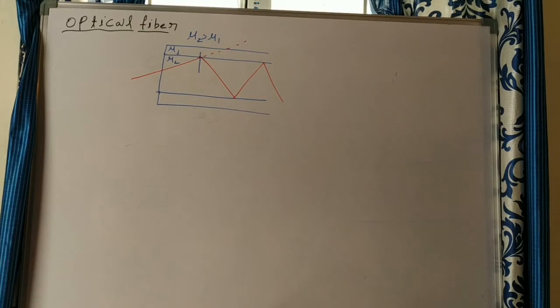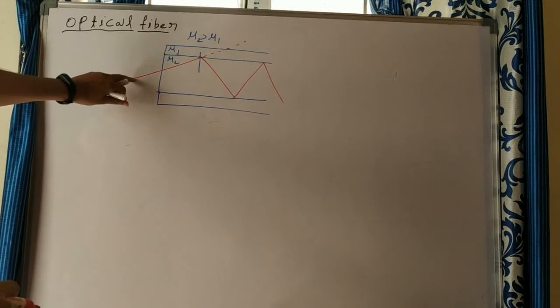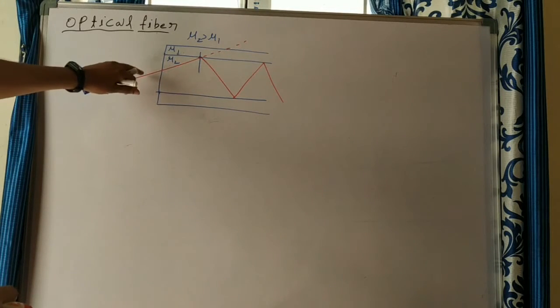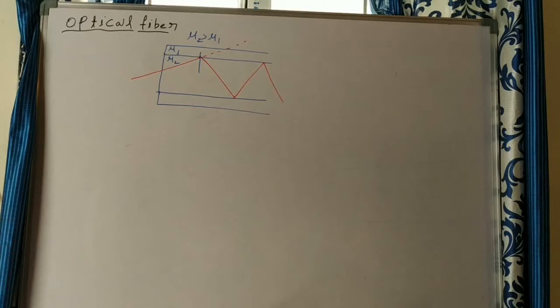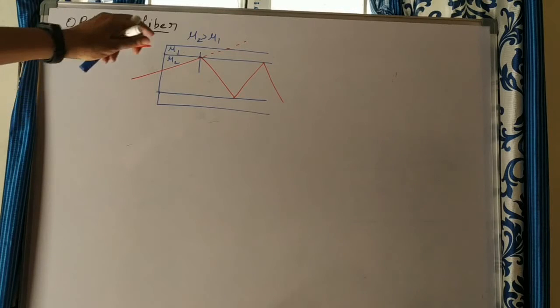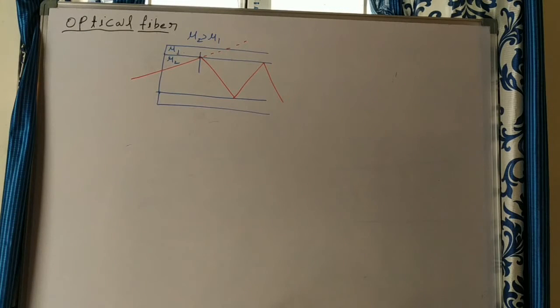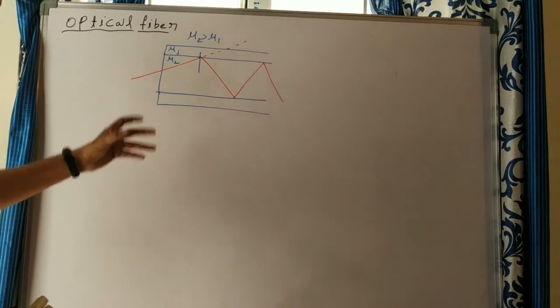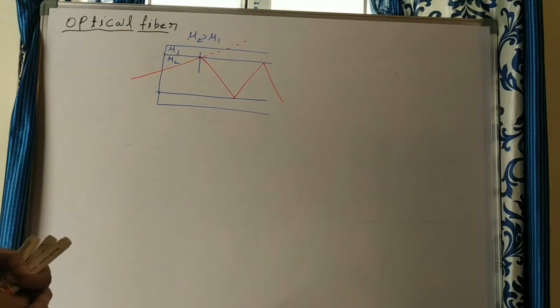So to avoid that, when the light beam enters the optical fiber, they send it at a particular angle only, which we call the launching angle. At the launching angle only, this optical fiber works properly. It can send light from one end to the other end without loss of energy. Now we'll see what the value of the launching angle is, and how to calculate that.